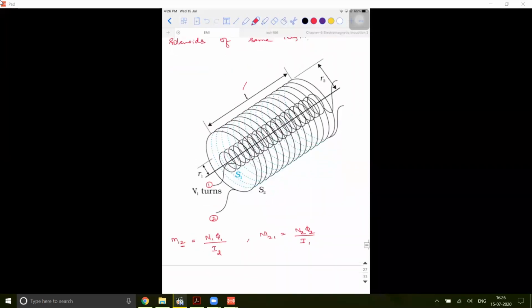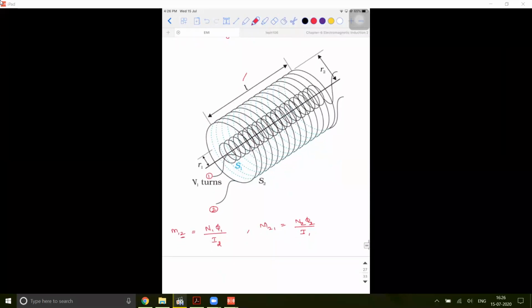Now let's try to derive the mutual inductance of the second coil with respect to one. When I say M21, current is flowing across which coil? The first coil. So what is the value of M21? M21 is N2 into phi2 divided by I1.